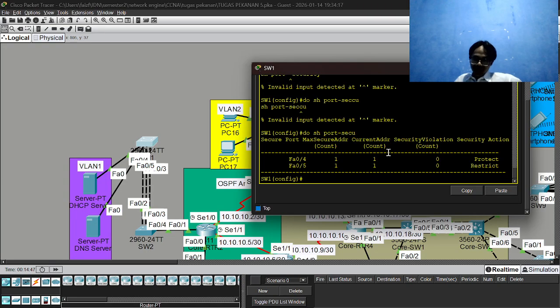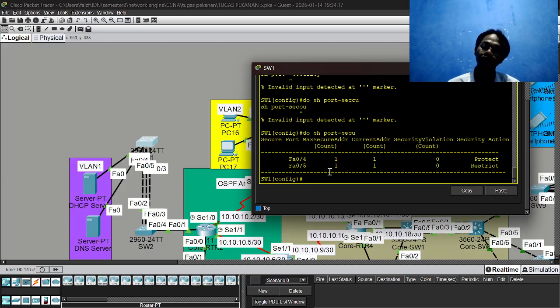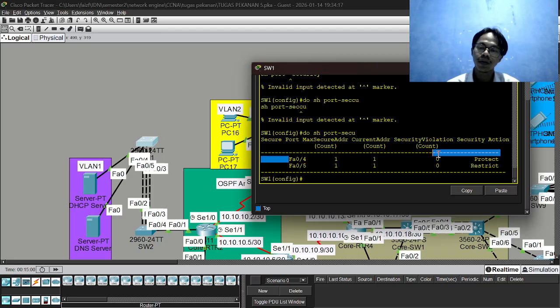from the new MAC address from VLAN 1 will get forbidden for the other packet or MAC address that is not secure.